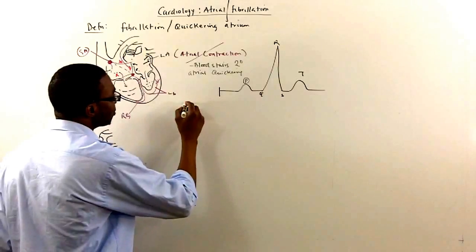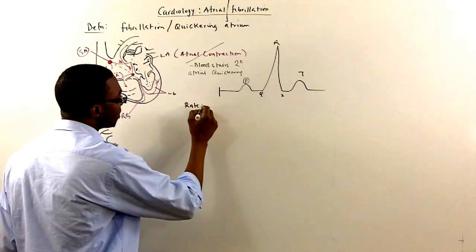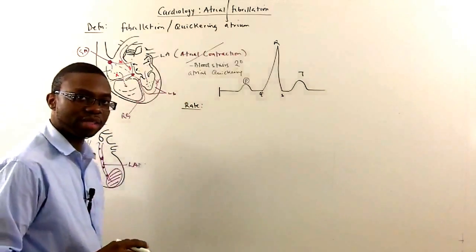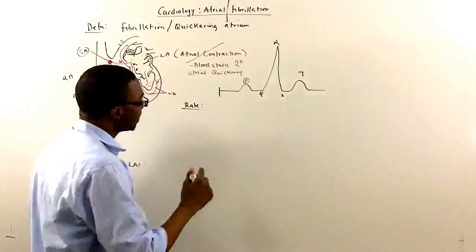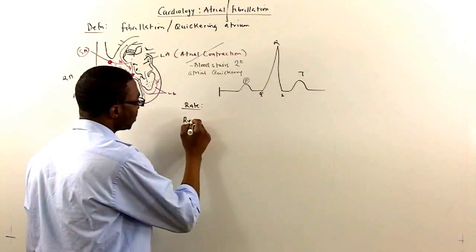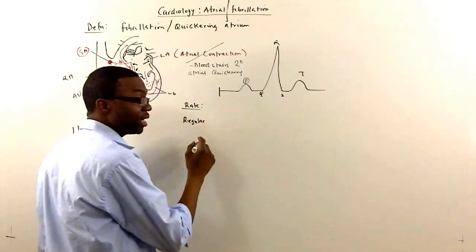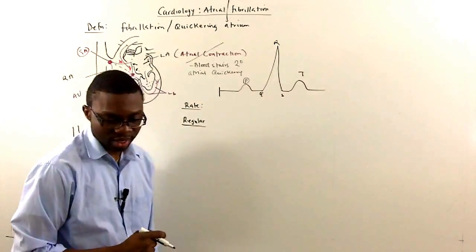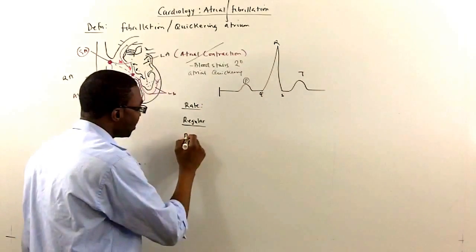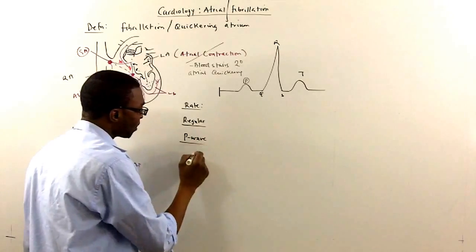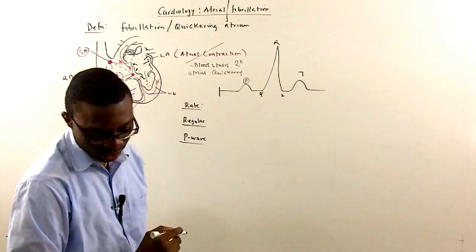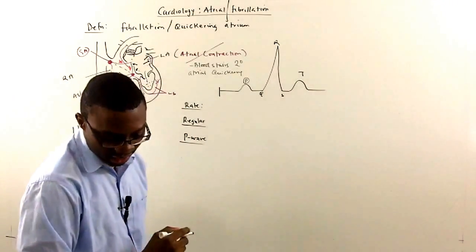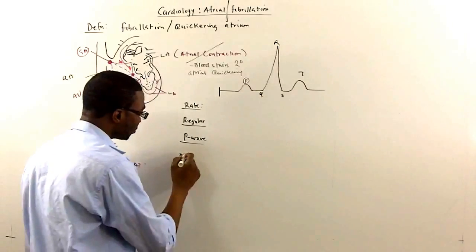You want to check the rate at which the heart is firing, the heart rate. You want to see, is it regular or irregular? You want to see how regular the QRS complexes are. You want to check for the P wave. And also, you want to check the P to QRS ratio.